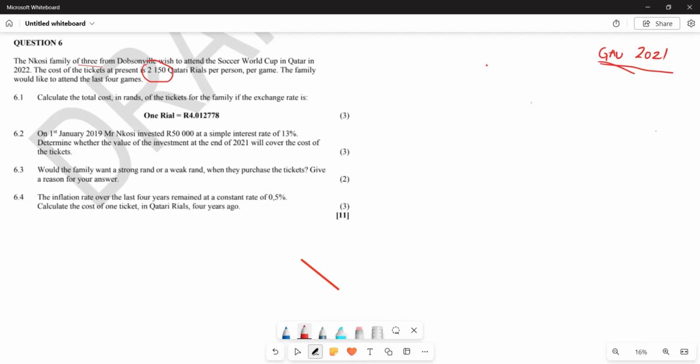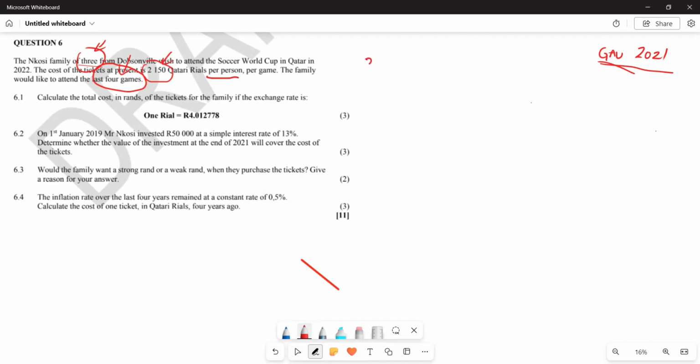2,150 Qatari riyals, right? And now what are they also saying? They are saying they want to attend how many matches? They want to attend 4, right? So which means now they are a family of 3. They want to attend 4 matches, and each ticket is going to cost this. So now let's start there. So we are going to firstly start by calculating this.